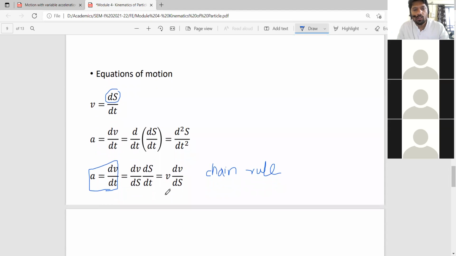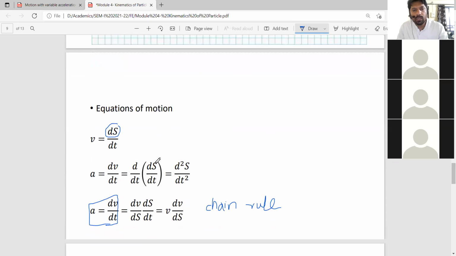So we will stop after these equations. You note it down, and based on these formulas, the last case, because already you are aware of the problems of uniform acceleration, uniform velocity.